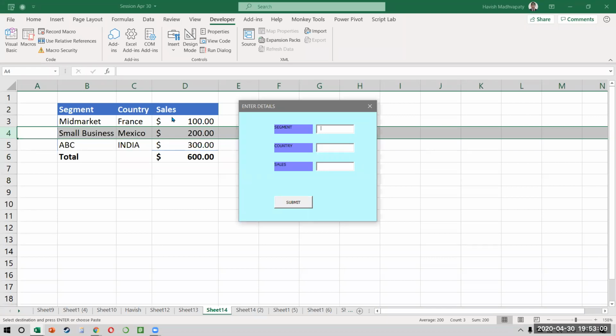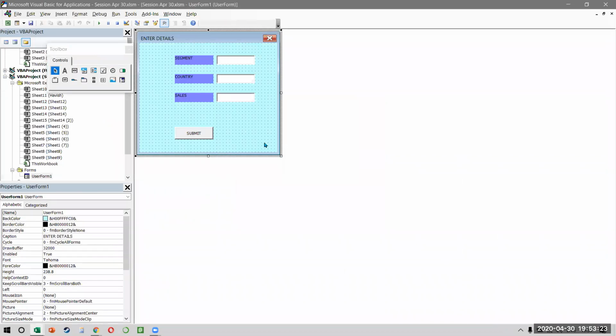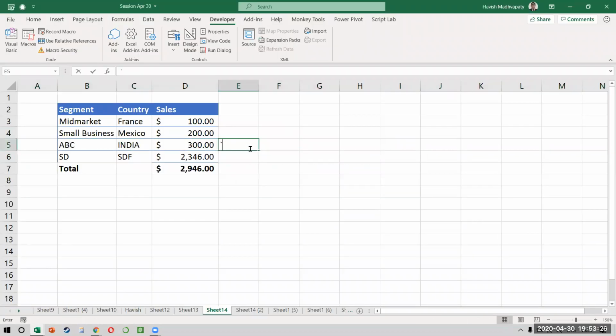This is literally created like a mini software for you, where you can put some values, and then every time it will automatically keep on adding that and shifting the final row for you. And on top of it, if you want to do other things, you can do that as well, right?